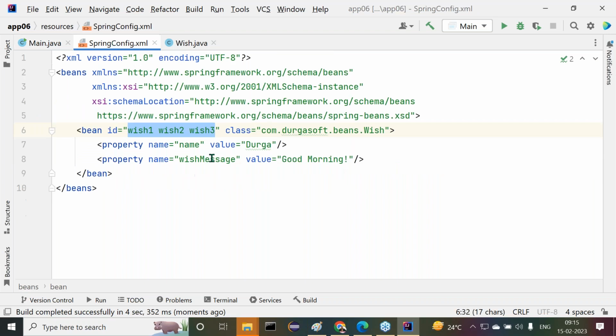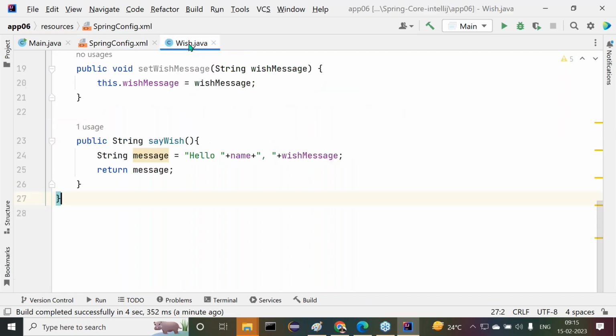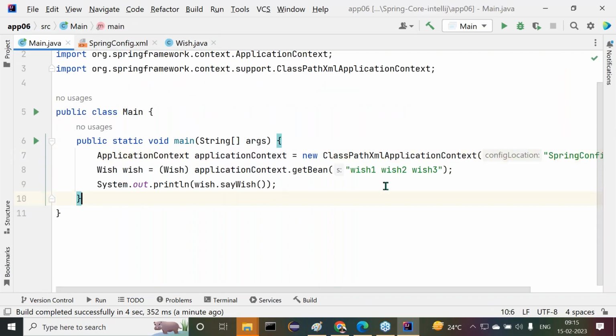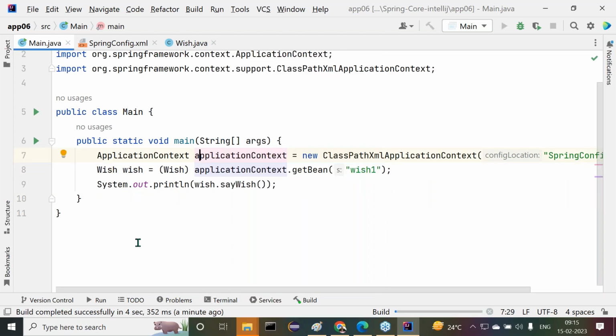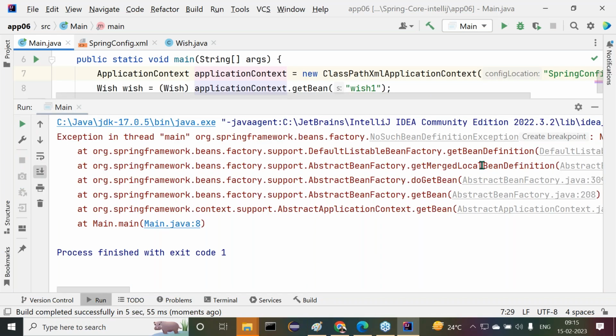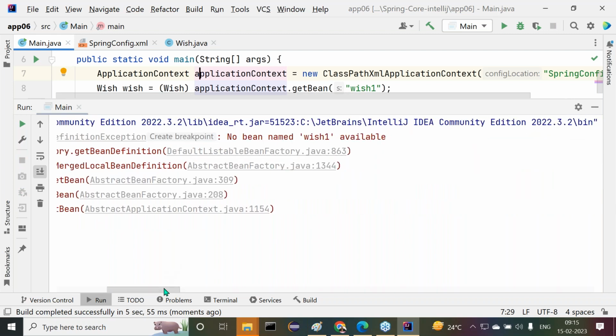Now again I am telling you, observe carefully. For example, here I am providing a comma. In this case, is it providing three identities or one identity? I want to check it now. Again, let me save this. Now inside this Main.java, I want to provide only wish one here. Let me check it again. Now here we are getting an exception, no bean definition exception. No bean named, whichever one, available. That we are getting there.